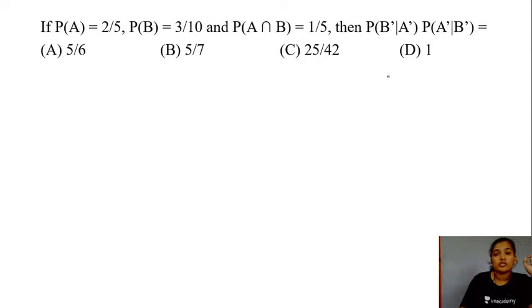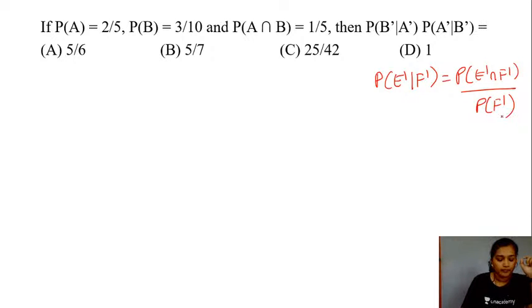Now if you have to use the formula, we have probability of E complement given your event F complement, which would be equal to probability of E complement and F complement divided by the probability of F complement. Yes, this would be one of the formulas here in this case.